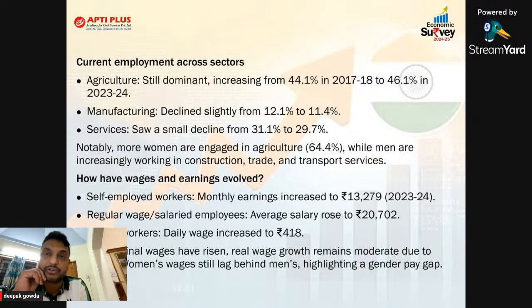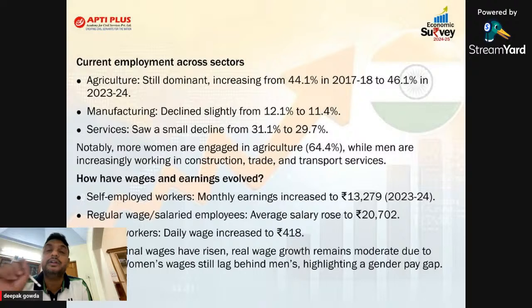This is the 12th chapter, sir. In the 12th chapter, there is employment and skill development. So automatically they are talking about agriculture as the major sector where more people are dependent. Second is manufacturing. But remember, the economic survey says there is a decline in the number of people dependent on manufacturing. In the service sector also there is a small decline from 31 to 27, 29.